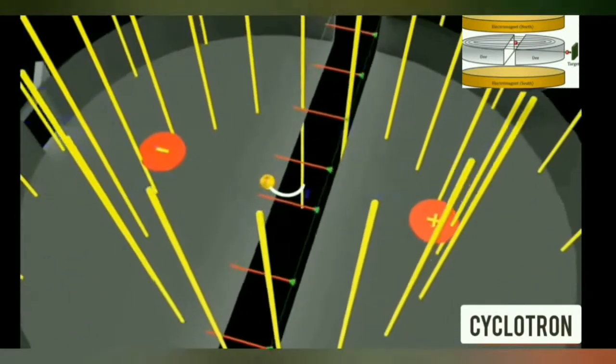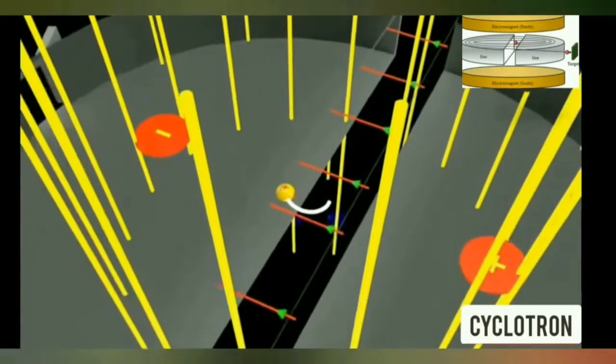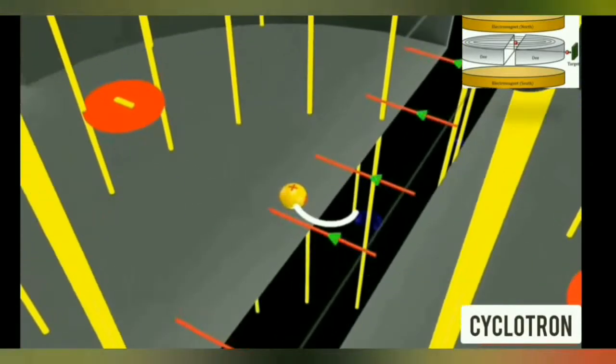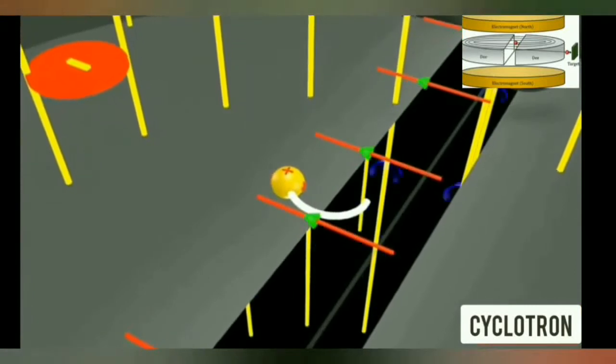Thus, the positive charged particle on entering a D will be only under the influence of the magnetic field. The direction of motion of the charged particle being perpendicular to the magnetic field, the charged particle experiences a magnetic force which will make the particle follow a circular path inside the D. This is due to the magnetic Lorentz force.